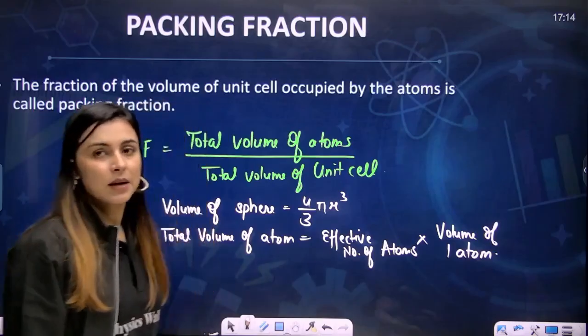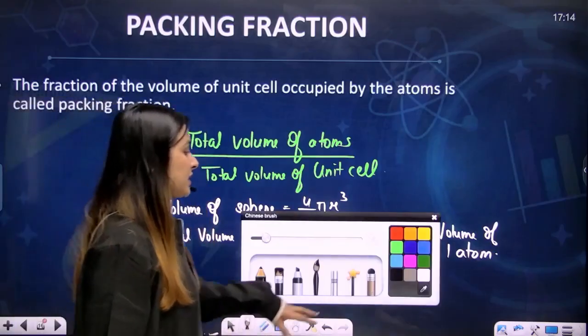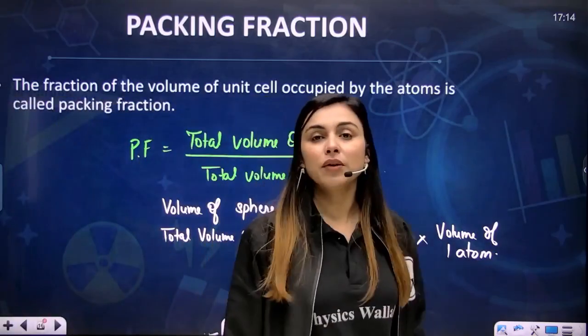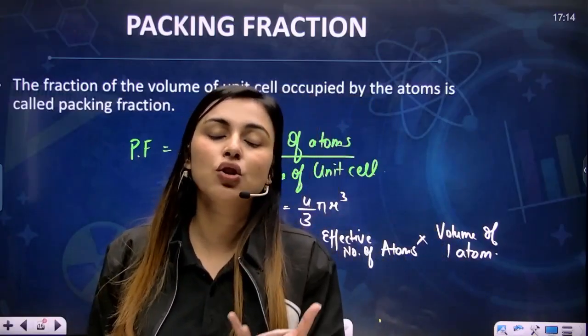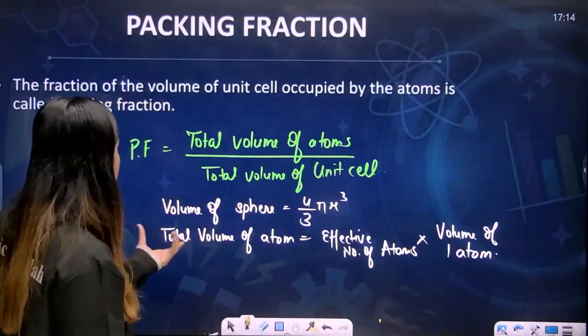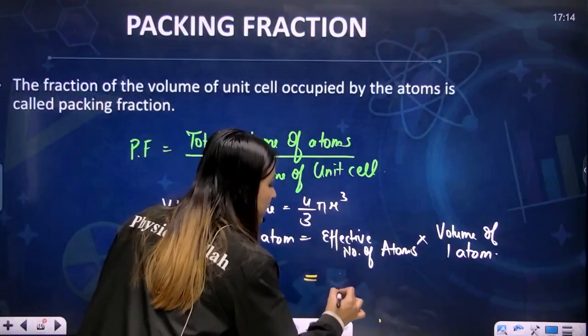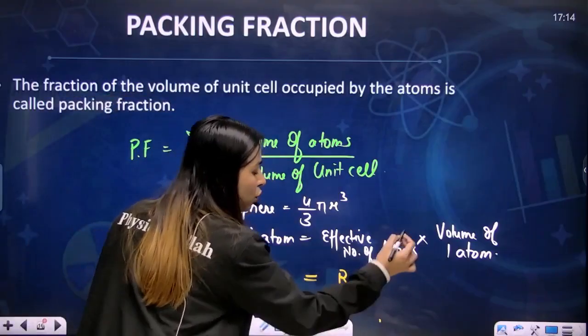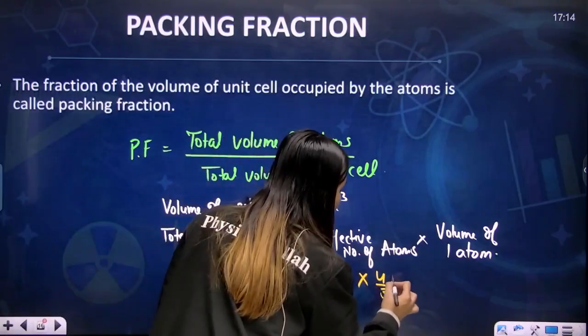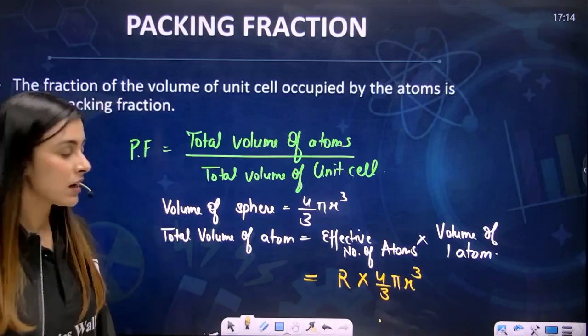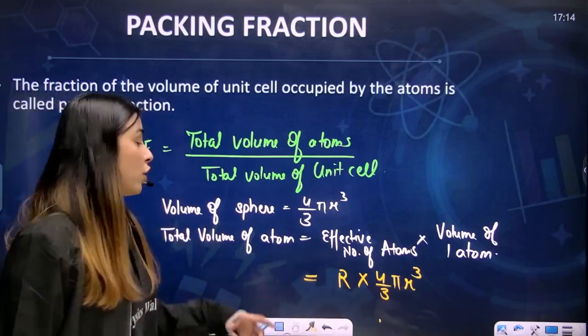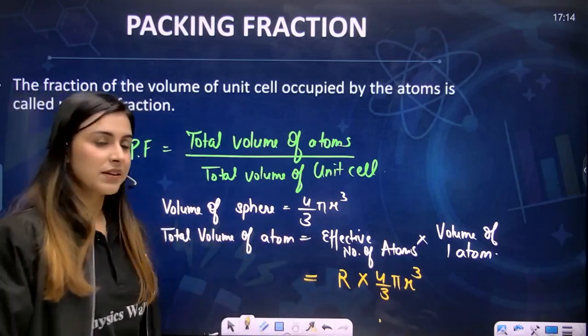Now, what is actually the effective number of atoms? The effective number of atoms present in a unit cell is actually the definition of rank. So can I say that the total volume of the atoms would be rank into the volume of one sphere atom, that is 4 by 3 pi r cube? So this is the total volume of atoms present in a unit cell.